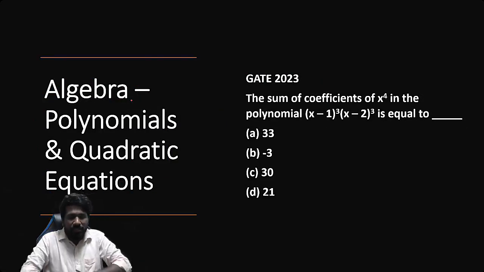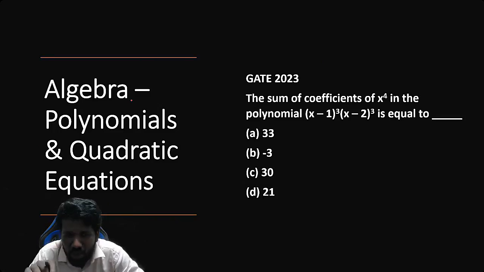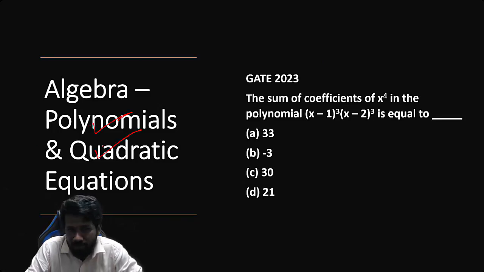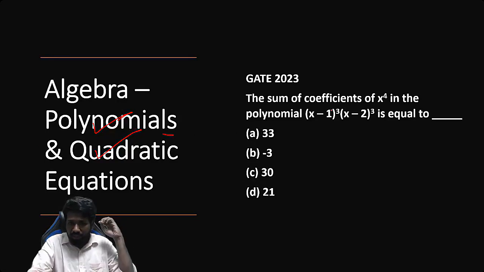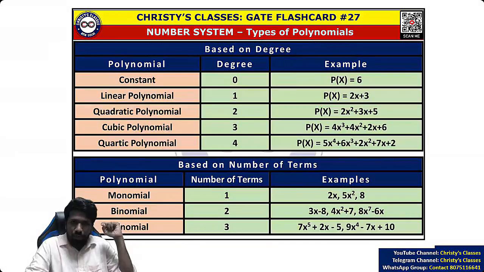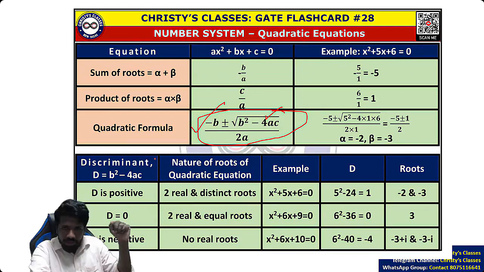Now after linear equation in algebra comes quadratic equation. This is also more special or more common in GATE exam, polynomial and quadratic questions. In NET exam these questions come less, but in GATE exam polynomial and quadratic equation questions come more. A 2023 example is this: sum of coefficients of x raised to 4. So for polynomials and quadratic equations, you should know about the degree of a polynomial, types of polynomials based on terms, and how to solve a quadratic equation for GATE exam. The formula or the factoring idea, you should know these things.